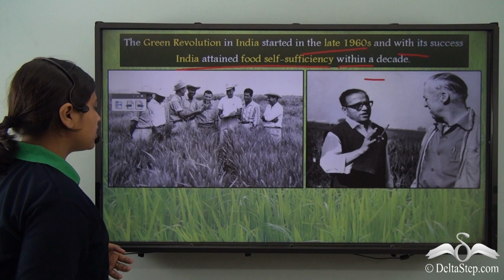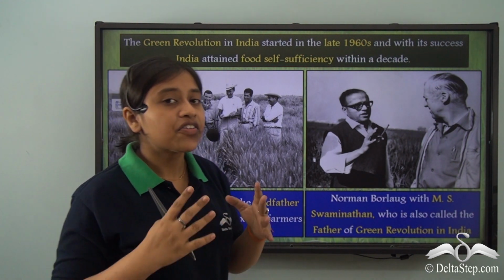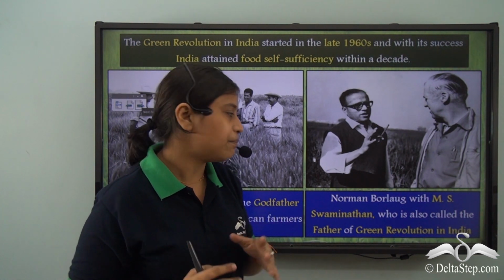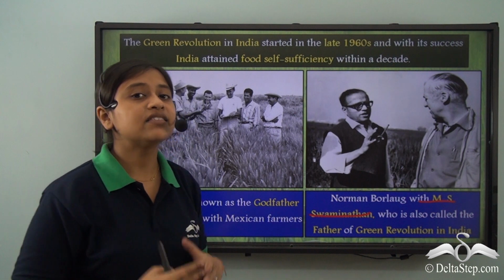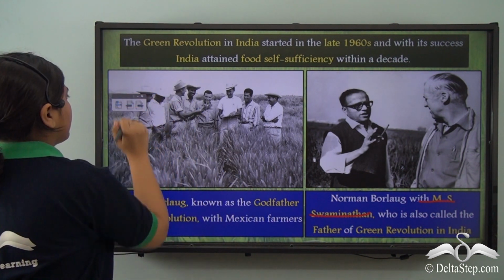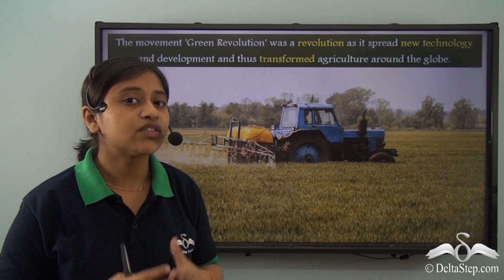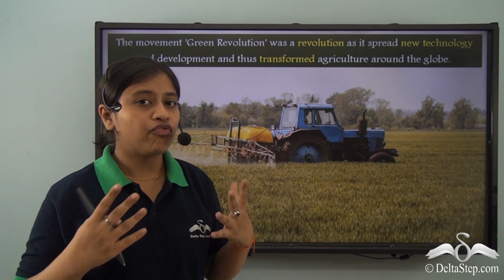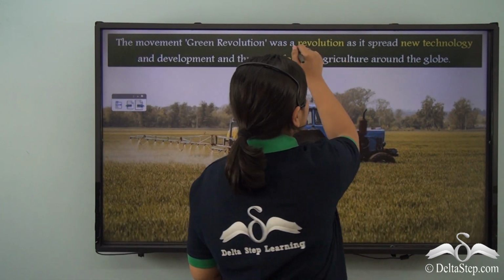In India it started at this period, but it first started in Mexico by Norman Borlaug. As you can see here, Norman Borlaug with the Mexican farmers. While in India, the Green Revolution was mainly led by M.S. Swaminathan, who is also known as the father of the Green Revolution in India. Now, the Green Revolution is a revolution. Why? The word green, as we can understand, is because we're talking of agriculture, food production, types of farming. But why is it a revolution?